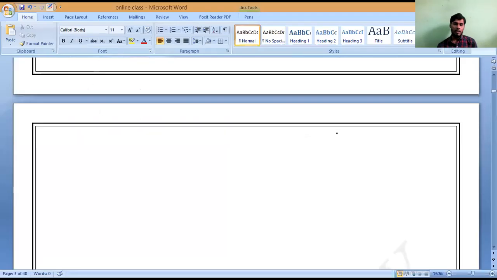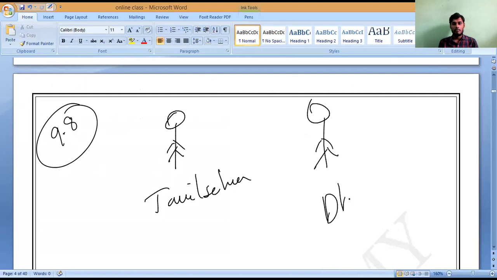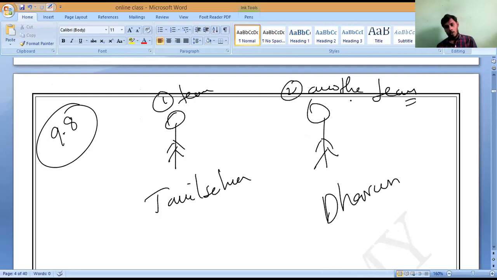Now, for example, let us imagine, can all of you see that here? Let us start with our two fellows. Let us take Tamil Selvan and Darun playing hockey. This is example 9.8. This is Tamil Selvan and this is Darun. He is one team and he is the other team, opposite. Do you all understand?